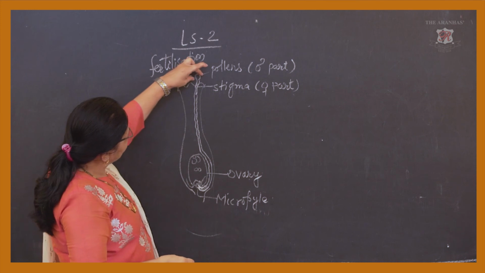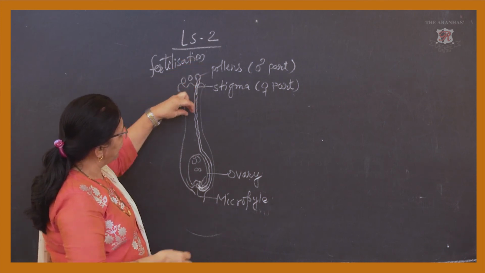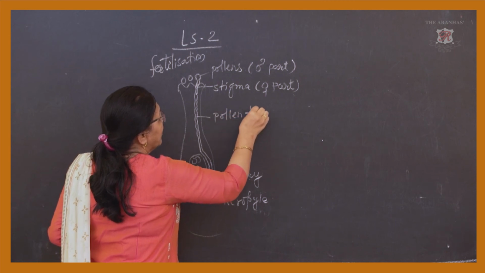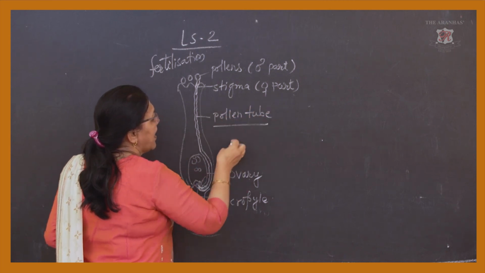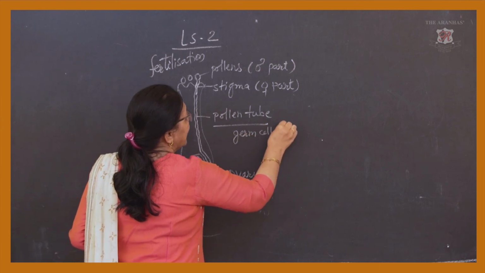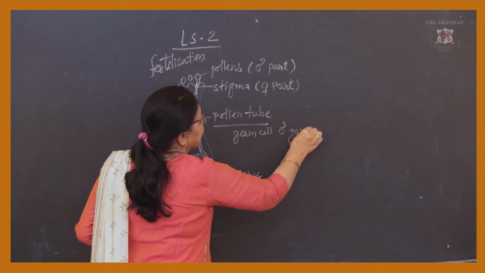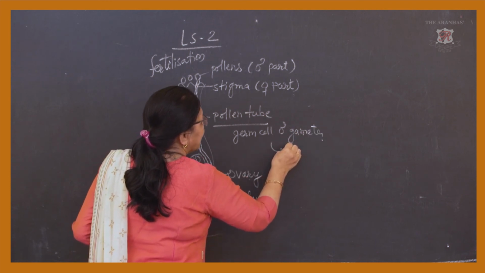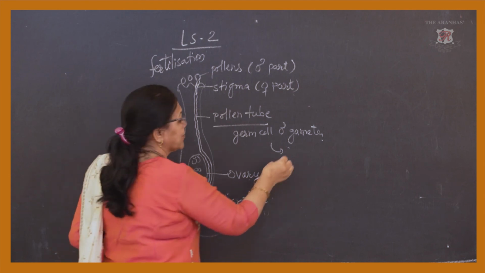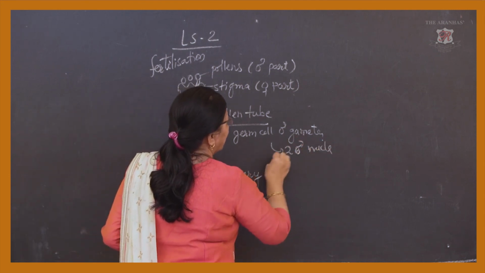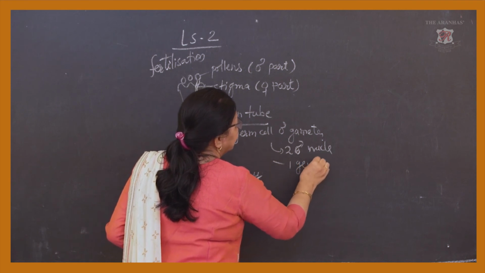Now when this pollen is converted into the pollen tube, or it can grow a pollen tube, they are having germ cells, or we can say male gametes. Actually they are having a generative cell and male nuclei, two male nuclei and one generative cell.